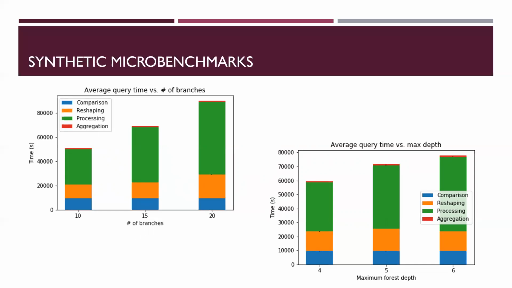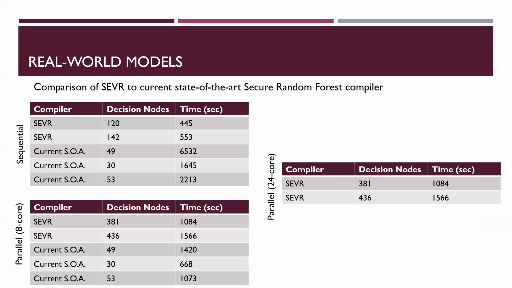We also used 2 open source datasets to train models with a maximum depth of 5 and with 5-tree as well as 15-tree versions. We compiled these models and ran several inference queries on them in single-threaded as well as multi-threaded environments. Our results compare very favorably to the state-of-the-art presented in the blindfolded evaluation paper.